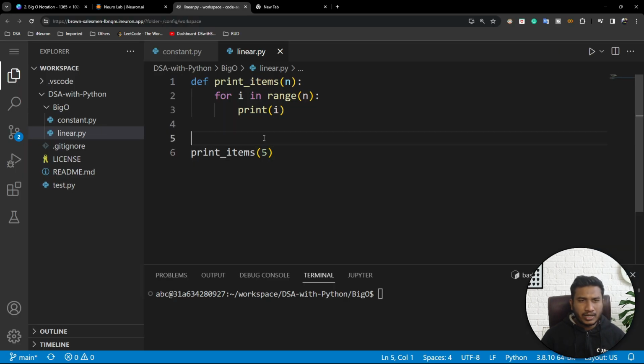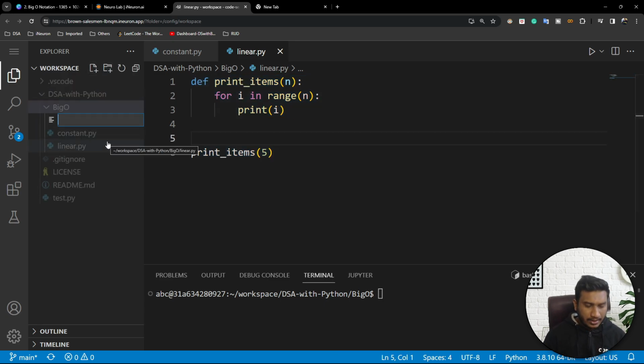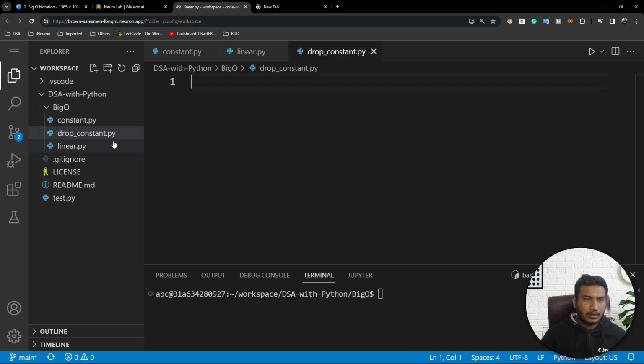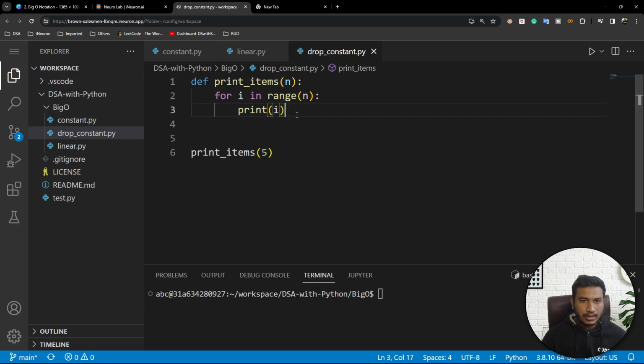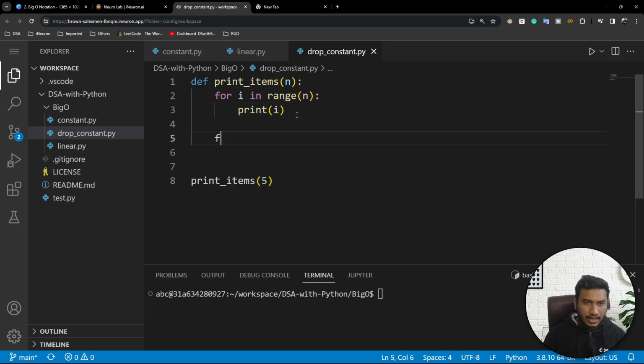So guys, I'm inside my neural lab, and I think you already saw our linear runtime complexity, so we use the same function. I will copy this code as it is and create another file named drop_constant.py. Here I can paste this code, and inside that I'm going to take another identical for loop, but I will define this variable as j.